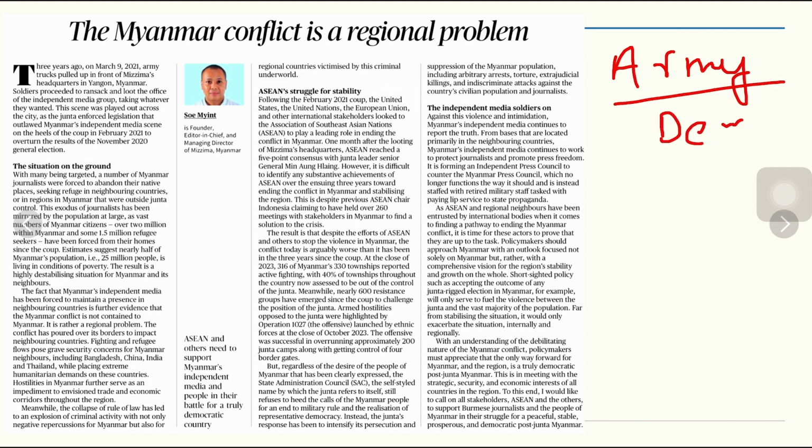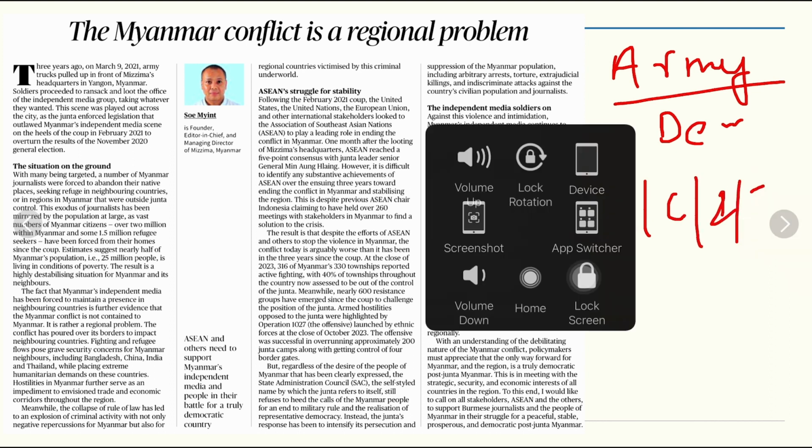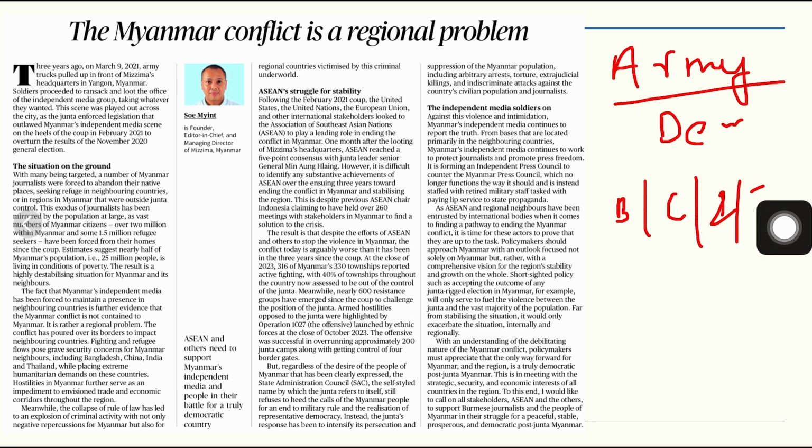The fact that Myanmar's media has been forced to maintain a presence in neighboring countries is further evidence that the conflict is not confined to Myanmar. Neighbors like Bangladesh, China, India and Thailand face extreme humanitarian demands.